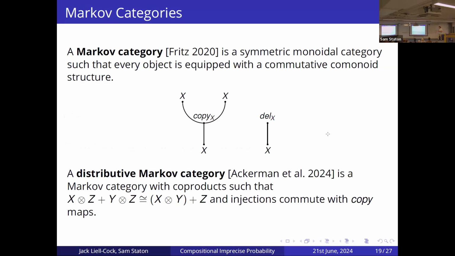So basically, for each object, we have this copy map and this delete map, and these satisfy some equations. A distributive Markov category is basically a Markov category with extra structure. So it has coproducts such that specific equations hold, and the coproduct injections commute with the copy maps. The coproduct injections are deterministic.